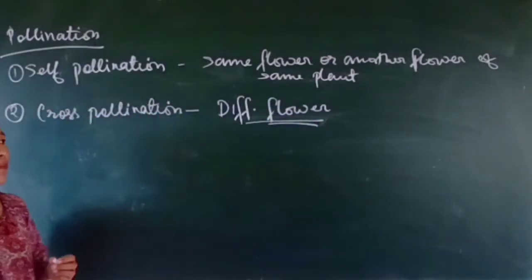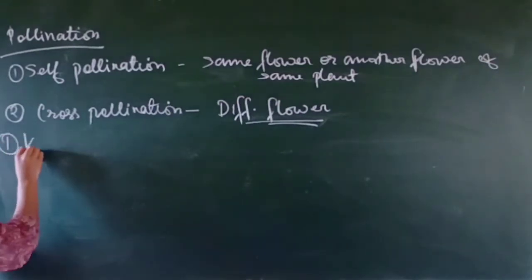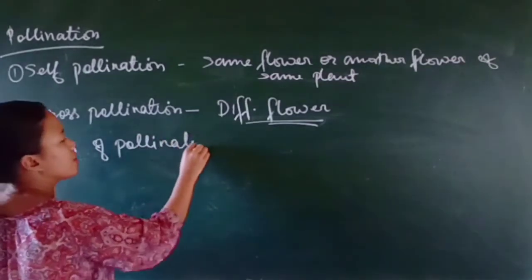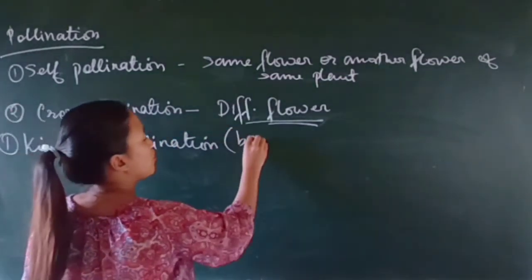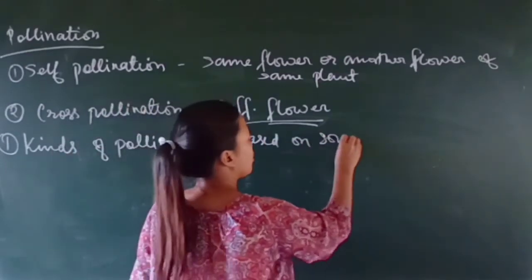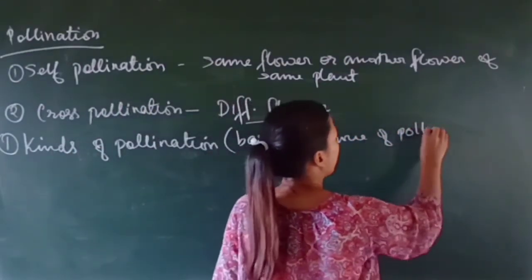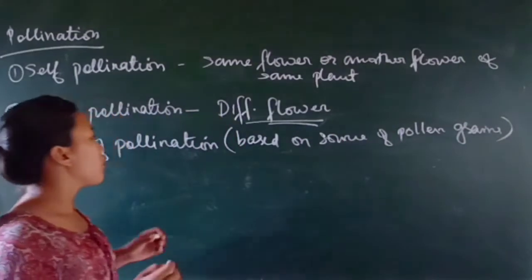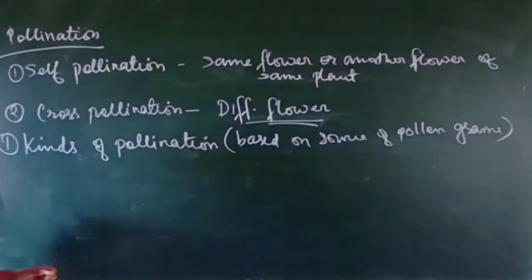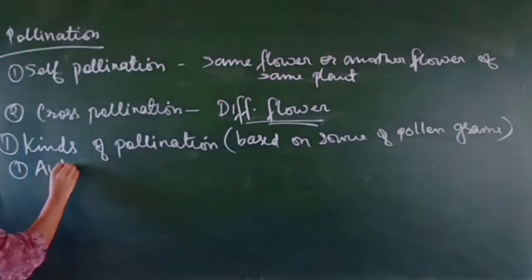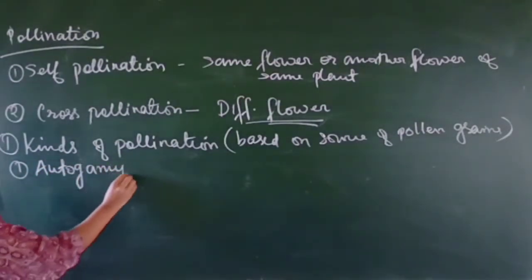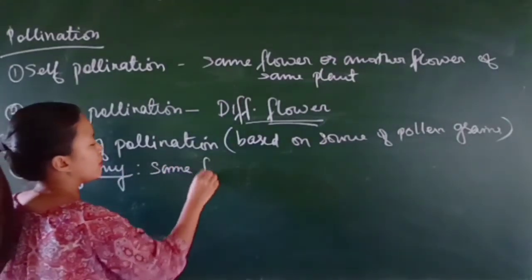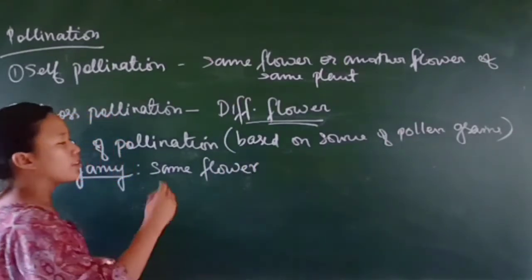Now we shall study the kinds of pollination. This is categorized based on the source of pollen grains, from where these pollen grains have been received. According to that, we have three categories of pollination. The first one is autogamy. In autogamy, pollination occurs in the same flower or in flowers of the same plant.